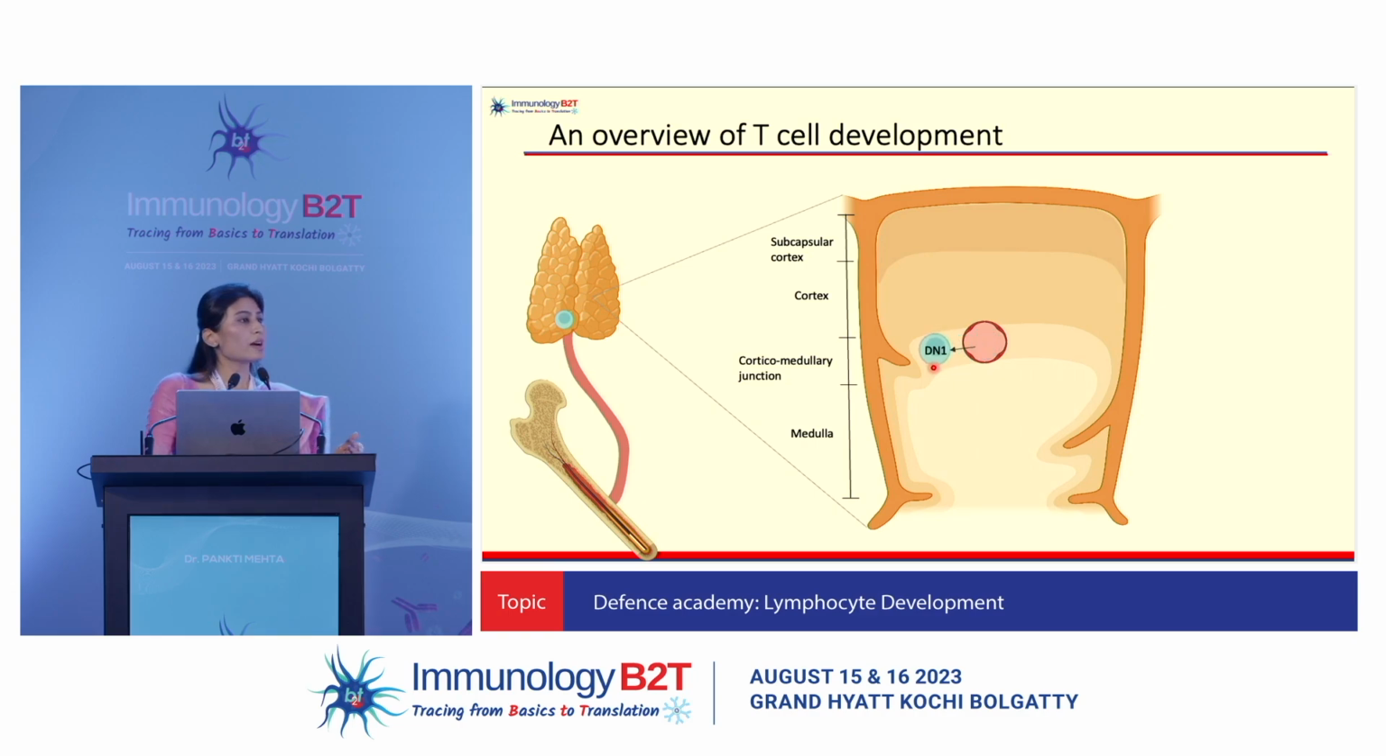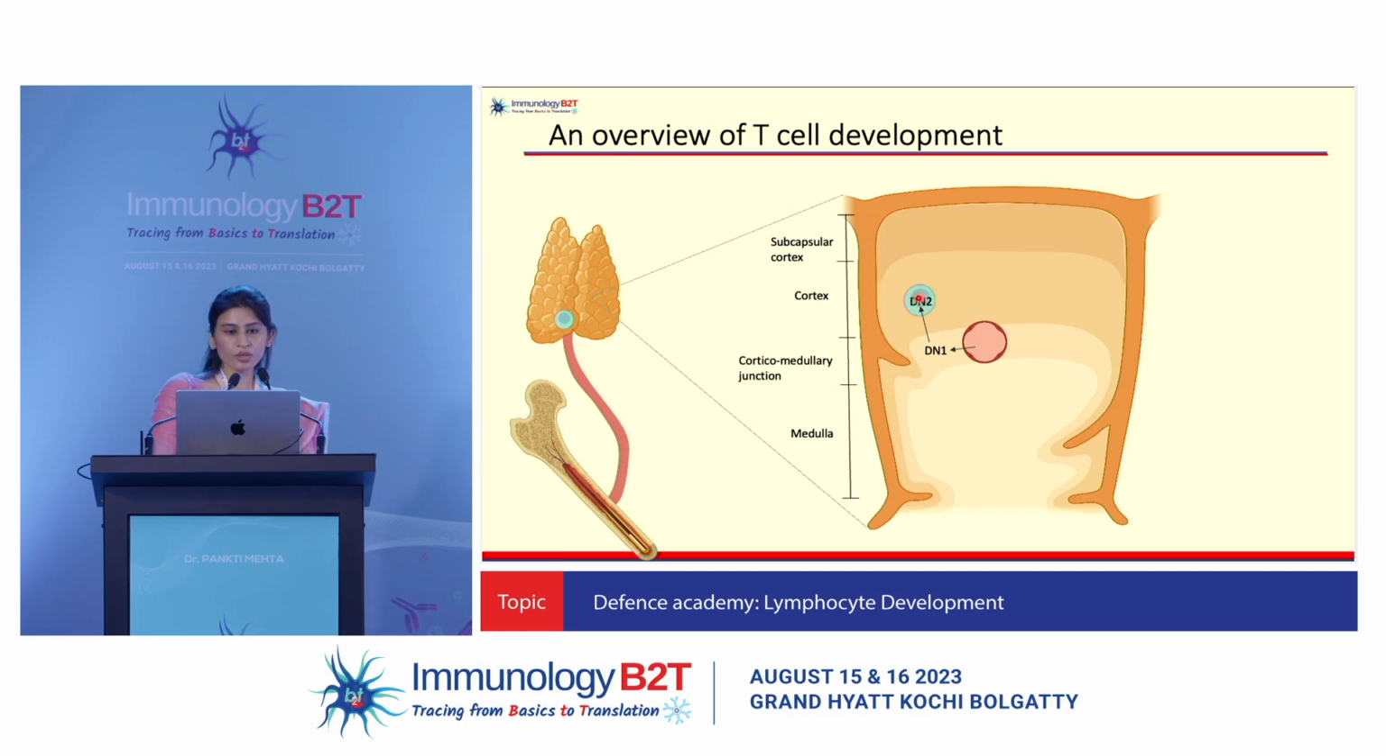So first comes the double negative 1 phase. Why double negative? Yes, they are not expressing CD4, nor are they expressing CD8. They then move to the double negative 2 stage, wherein they start rearranging their TCR chains. Each TCR, T cell receptor, is made of either alpha beta or gamma delta, and we need some gene rearrangement to express those chains.